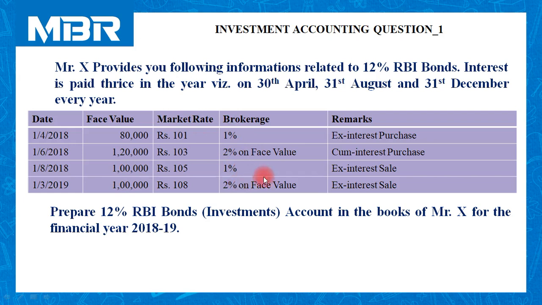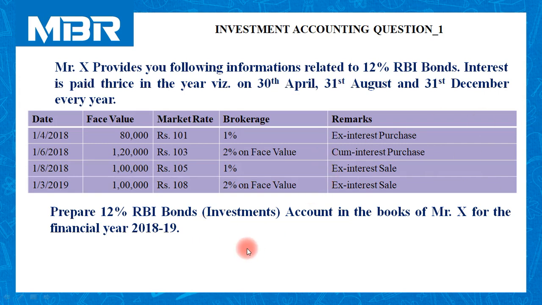In remarks it is mentioned whether it is an ex-interest purchase or a cum-interest purchase. So the remarks column is very important for us to interpret at the time of calculation. Using this information, we need to prepare an investment account for the financial year 2018-19.